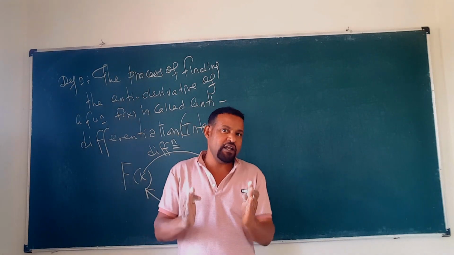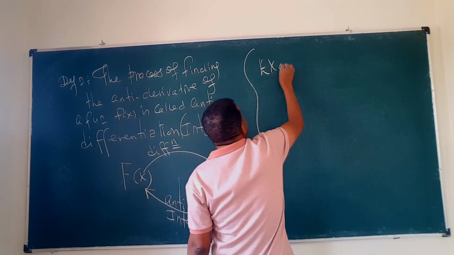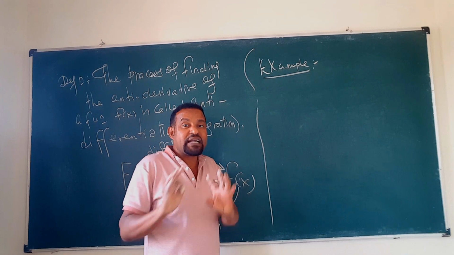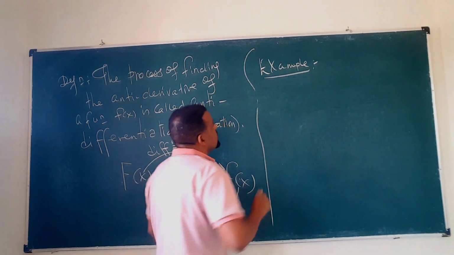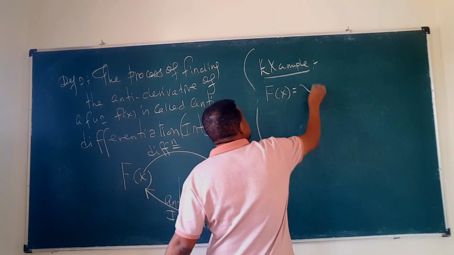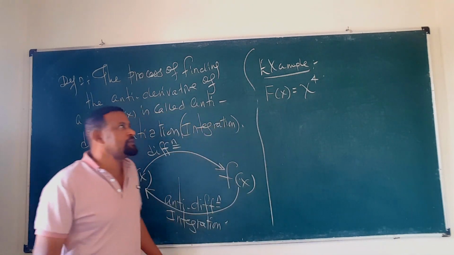Anti-differentiation ብለን እንጠራዋለን። Let's see an example, okay? Look, አሁን ኮንክሉድ የምናደርገው ነገር ስለሚኖር ኤግዛምፕላችን በጥንቃቄ ተከታተሉ። Look, let's consider this capital f of x. ለምሳሌ ከምናውቃቸው ፈንክሽኖች እንውሰድ። ለምሳሌ x the power of 4 እንውሰድ።